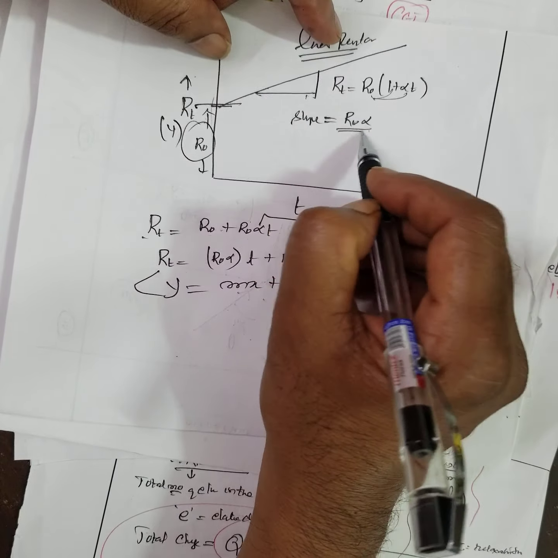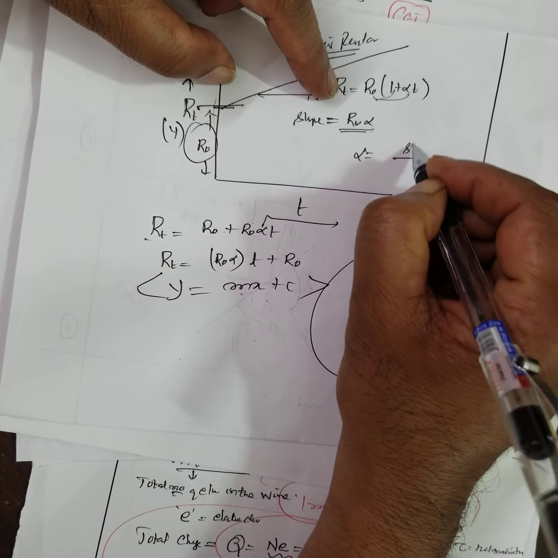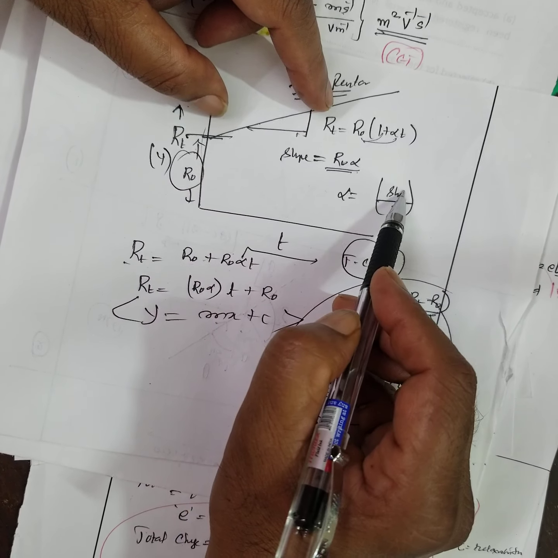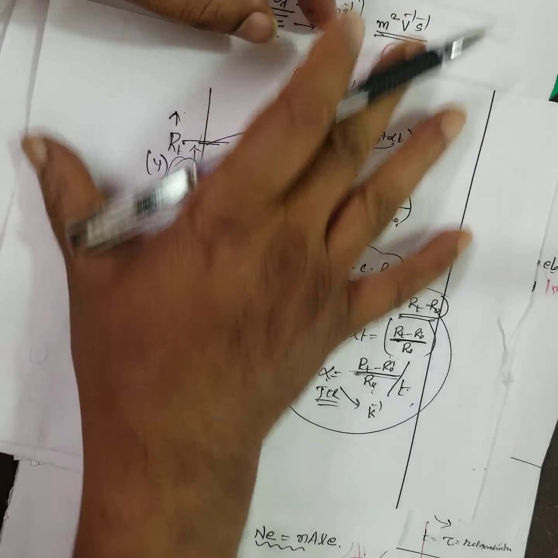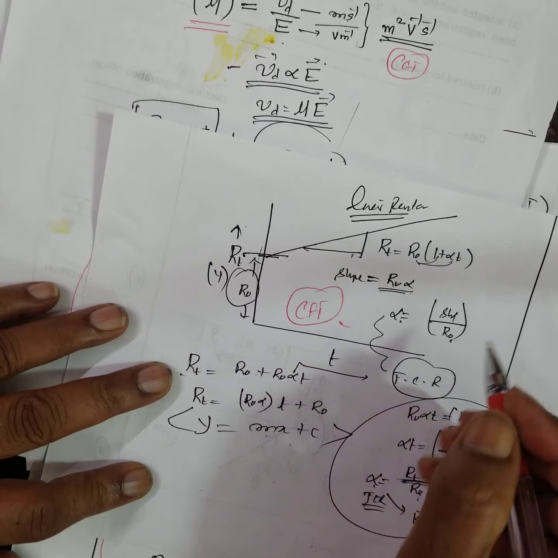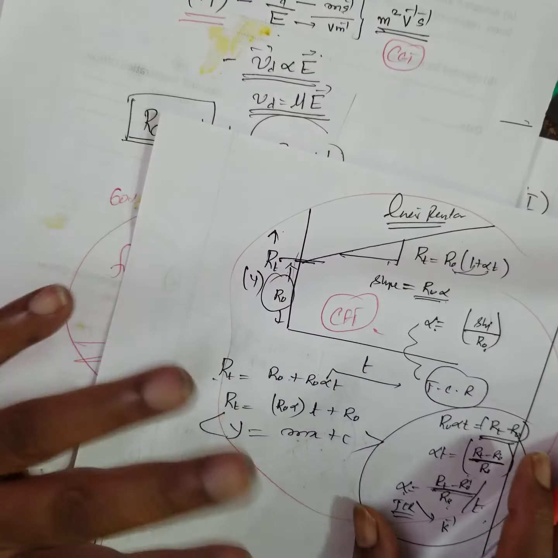The slope gives R naught alpha. That means slope divided by y-intercept gives temperature coefficient of the resistance. See, these all come again in CET. That is A level. B level only they'll ask in a CET. This you're supposed to know, that's all.